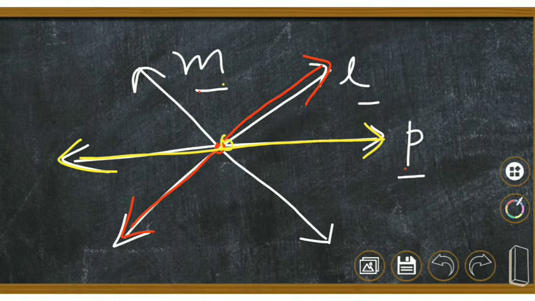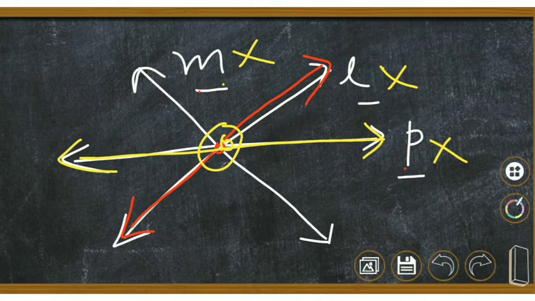So here none of the lines intersects the other two lines at two distinct points. They meet at one single point, and thus neither L, nor P, nor M, none of these three is a transversal.